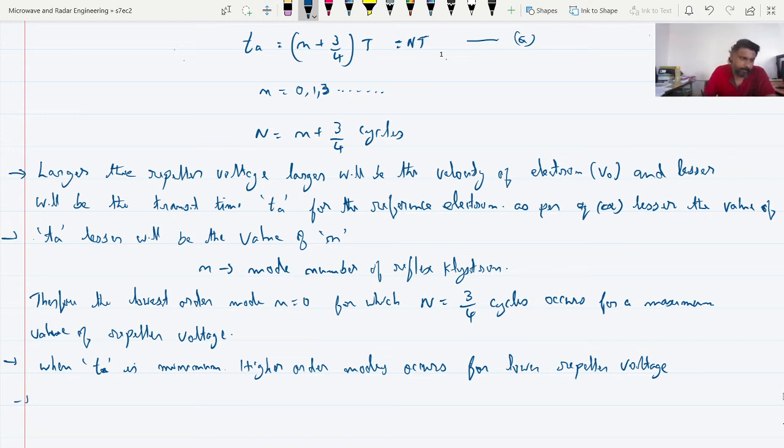Next point, larger the value of Doppler voltage, what will happen? Larger will be the energy supplied to the cavity.